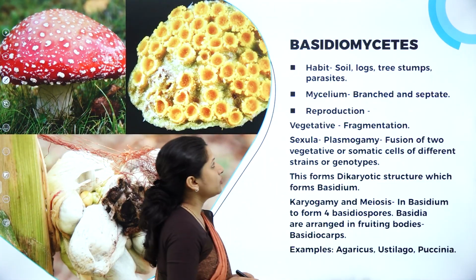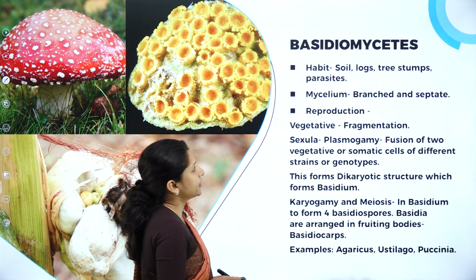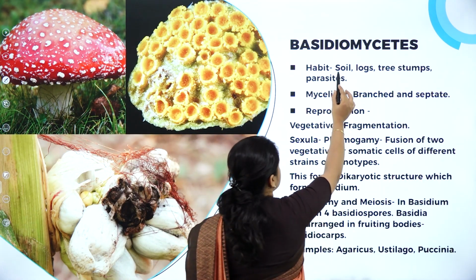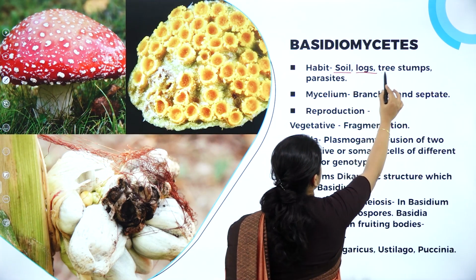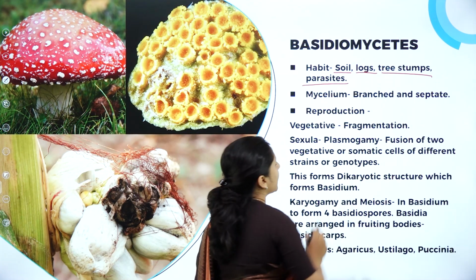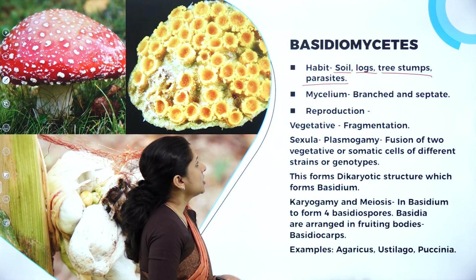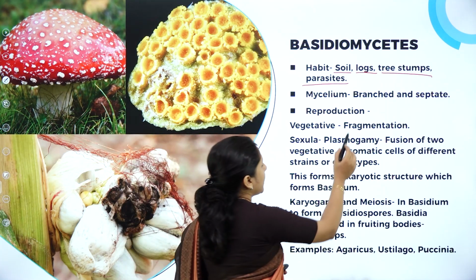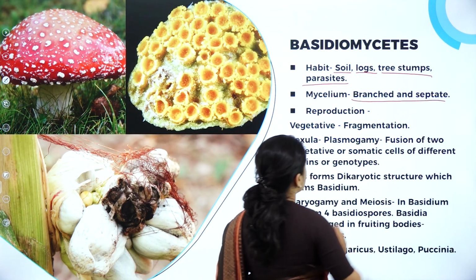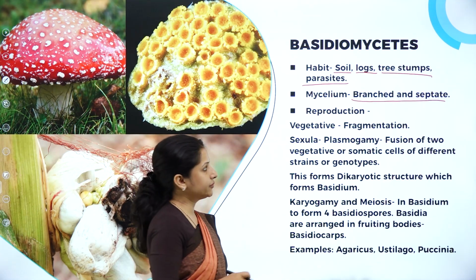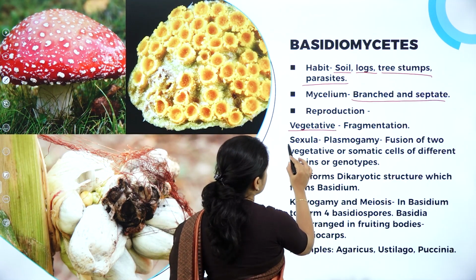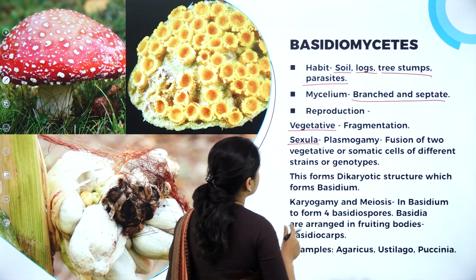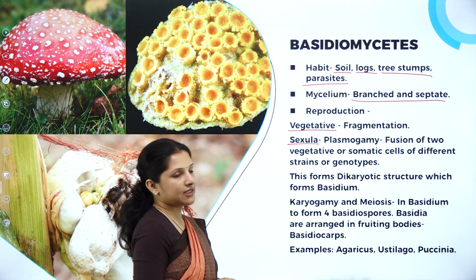So next, talking about basidiomycetes. Basidiomycetes are found on soil, logs, tree stumps, and they are also parasitic to some plants. Their mycelium is again branched and septate. Reproduction is of 2 types here, vegetative and sexual.